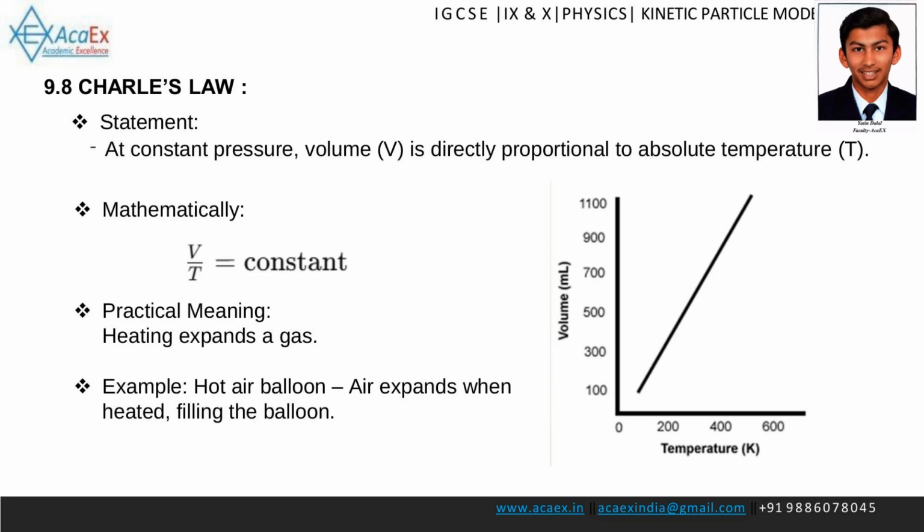Charles's law statement. For a fixed mass of gas at a constant pressure, the volume is directly proportional to its absolute temperature. Mathematically, this is expressed as V divided by T equals a constant. Practical meaning: heating a gas causes it to expand. Example: in a hot air balloon, the air inside is heated, causing it to expand. This makes the air inside the balloon less dense than the surrounding air, causing the balloon to rise.